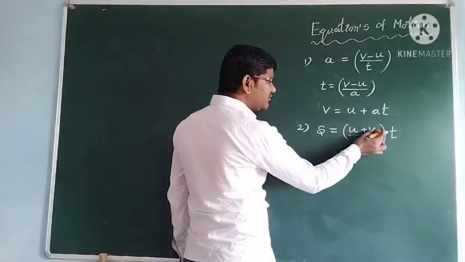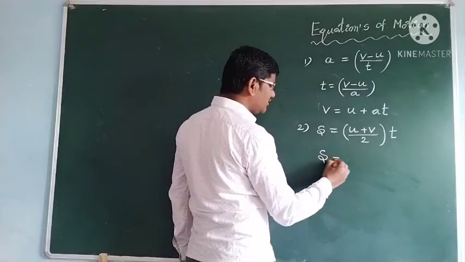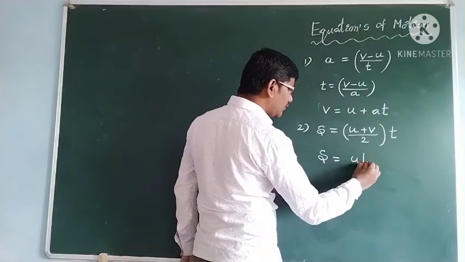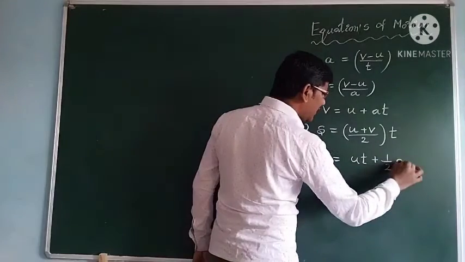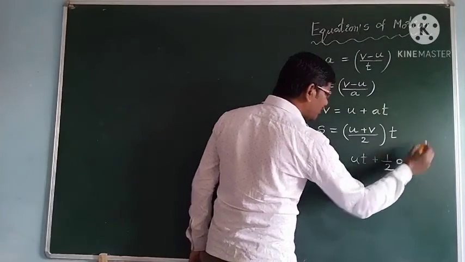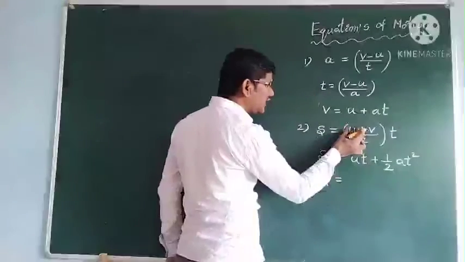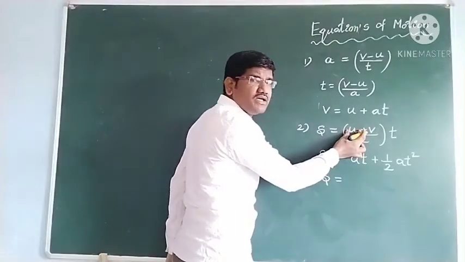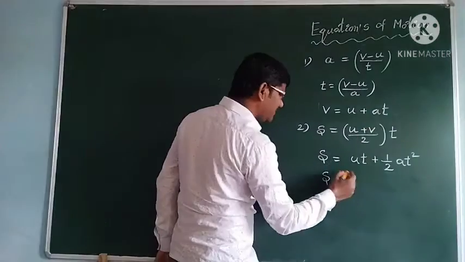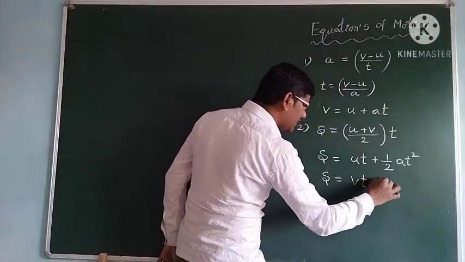And this v we eliminated, instead of v we substituted, and we got s is equal to ut plus half at square. Or the same equation, if I don't want u, I want u in terms of v and s, we get s is equal to vt minus half